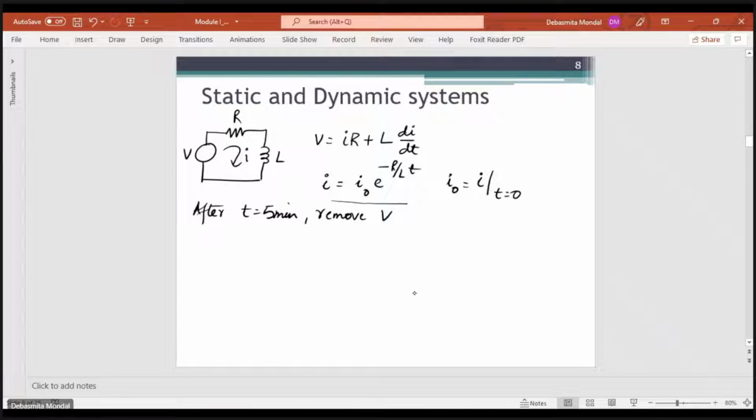So you see that there is an exponential function here. If you remove the voltage source, the current will exponentially decay down to 0, and it will take some time to go down to 0. So instantaneously the output is not changed by changing the input. These kinds of systems are generally considered dynamic systems.